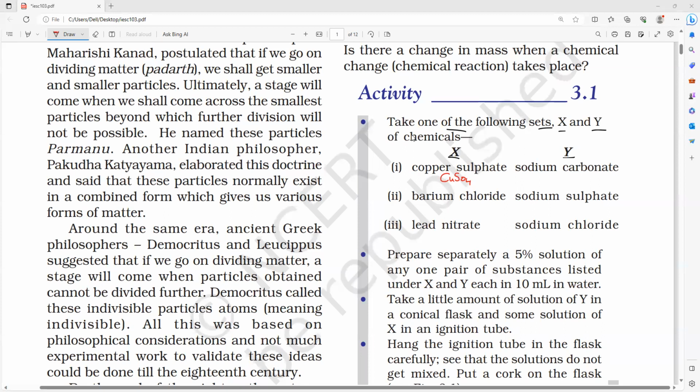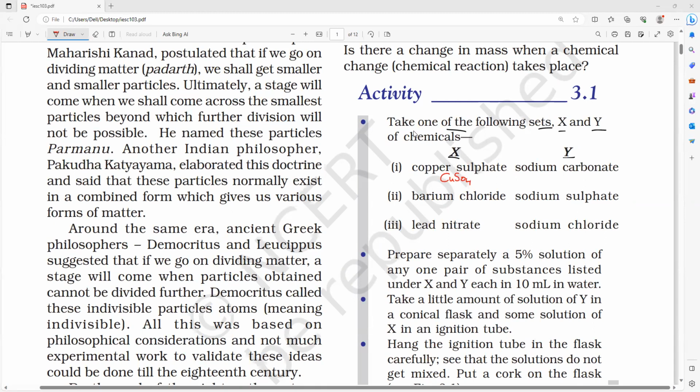Remember, from now on, see chemistry in the form of formulae, mass, molecular mass, and valencies. This will keep following us throughout your education, even if you go to NEET. So that's very important.